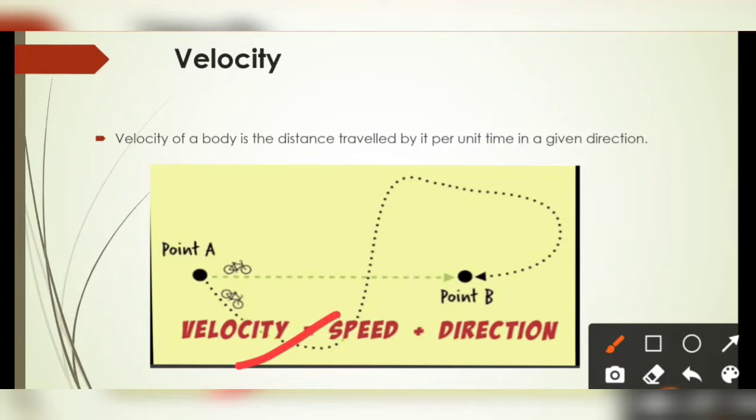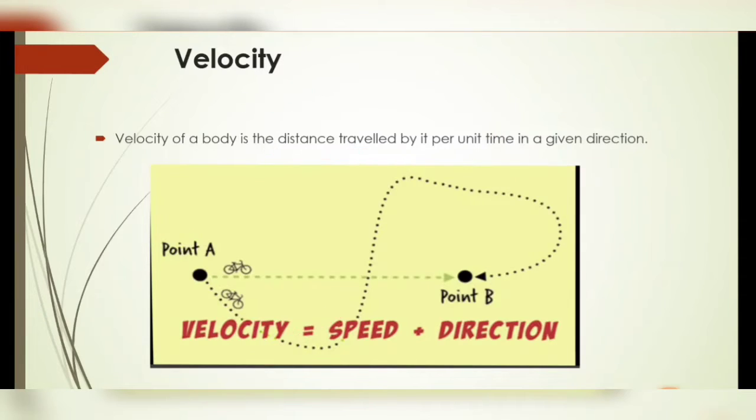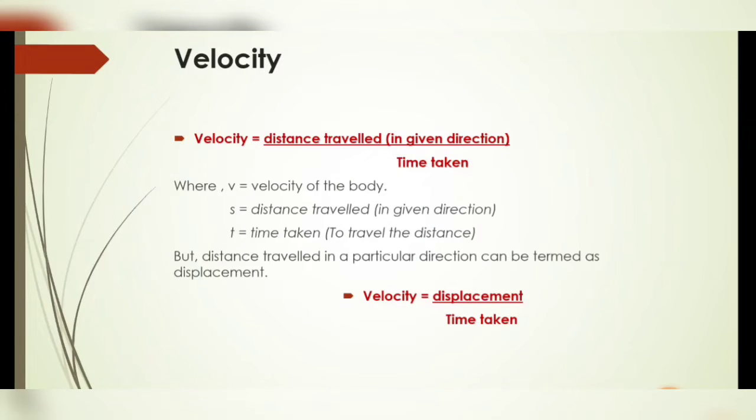Although velocity is often used interchangeably with speed, they are not the same. We measure speed according to the distance covered by a body in unit time, irrespective of the direction of motion, but velocity is described as the magnitude as well as the direction of a particular object. So what is velocity? It is the distance traveled by any object per unit time but in a specific direction. Here the direction is involved, so we can say that velocity is a vector quantity.